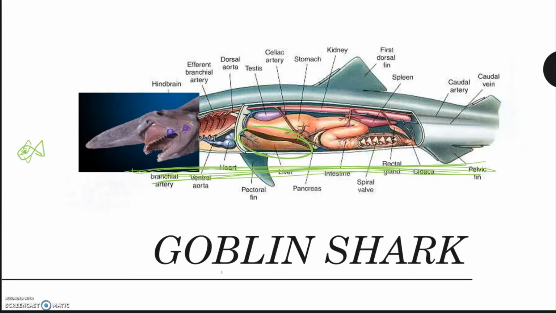Little does fishy know that the goblin shark has this weird joint here, which allows it to basically shoot out its jaws the same way we would shoot out our tongue. So it can capture the fish in that way. And this slingshot feeding, which is what that's called, can actually shoot the jaw up to 3.1 meters per second and cover a distance of about 9% of their body length.